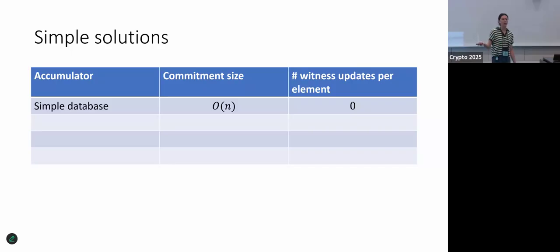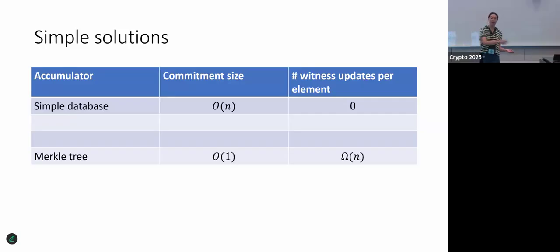And if you want to minimize the number of witness changes, but still have a small commitment, there are a few solutions that you could try at first. Maybe the most obvious solution is just a simple database where you store the entire set in full. So here the commitment has size O(n). And now there are no witness updates required because there are no witnesses at all. You just check if something is in the set. But okay, we want to do better than this.